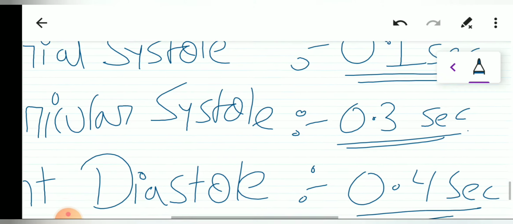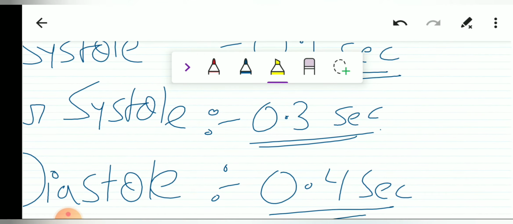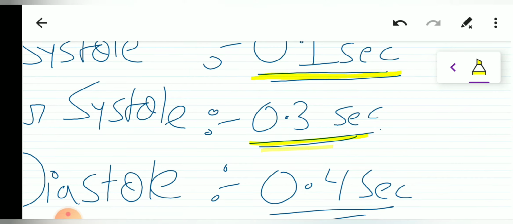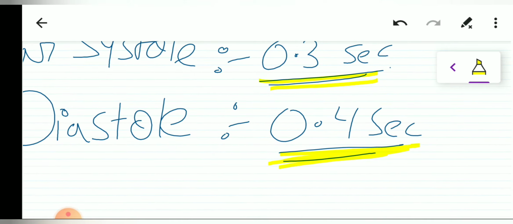Now how to remember it? 0.1 plus 0.3 is 0.4, and the total duration of one cardiac cycle is 0.8. One cardiac cycle will take 0.8 second to get completed.